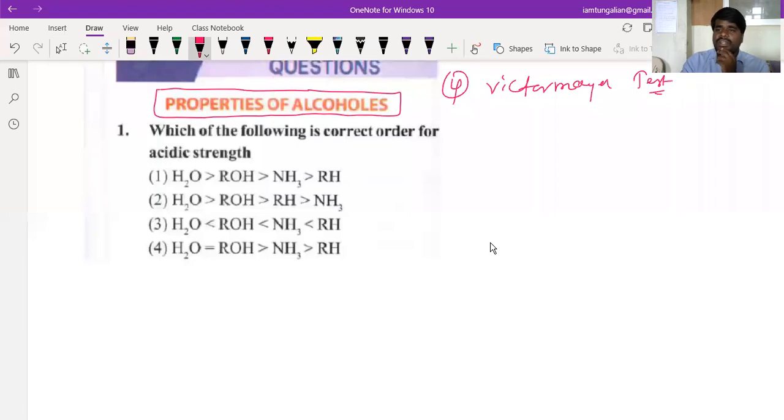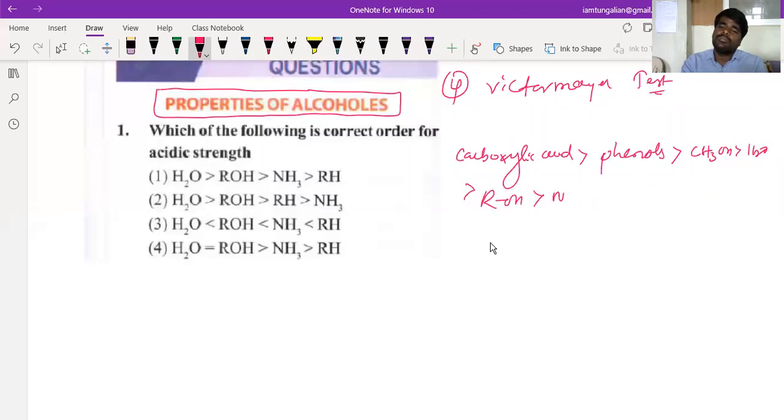See, if I tell you the relative acidic strength of various organic compounds, carboxylic acids are the most acidic, followed by phenols, followed by methyl alcohol, followed by water, followed by alcohol, followed by ammonia, followed by alkanes.